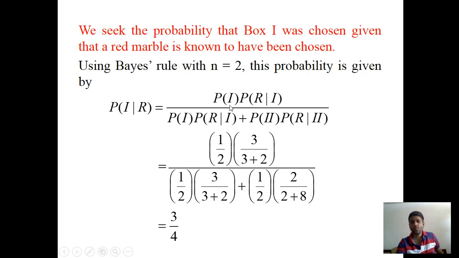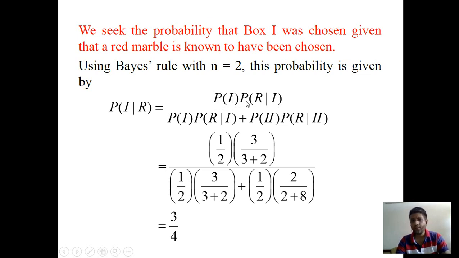So the probability of 1 times the probability of R given 1, upon, in the Bayes rule there is a summation form, which covers the general statement for n mutually exclusive events, but in our case there are only two, so we write only two terms: the probability of 1 times the probability of R given 1, plus the probability of 2 times the probability of R given 2. Now the probability of 1, as discussed in the first example, is half.